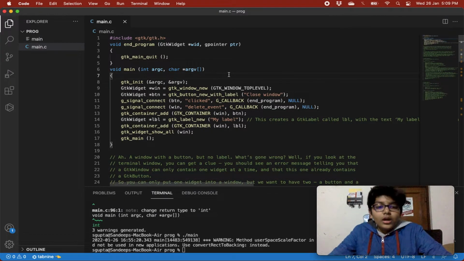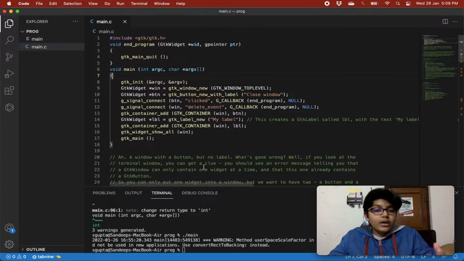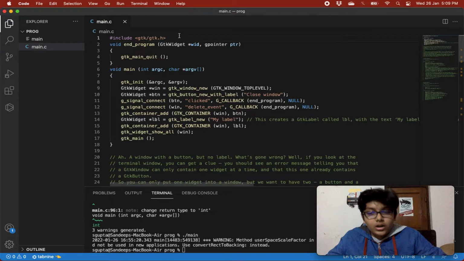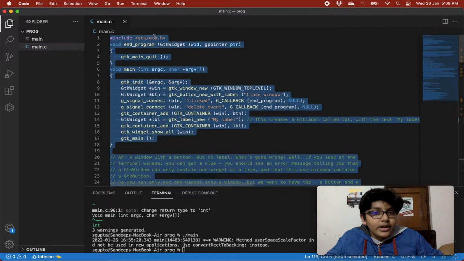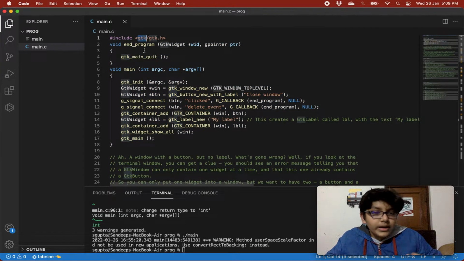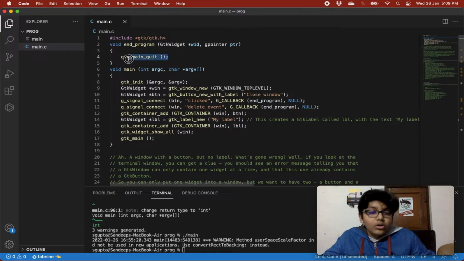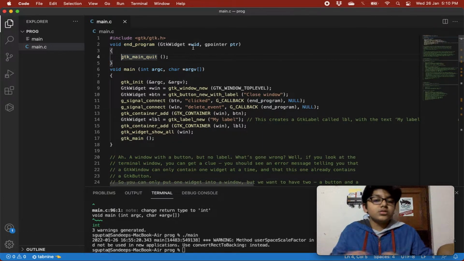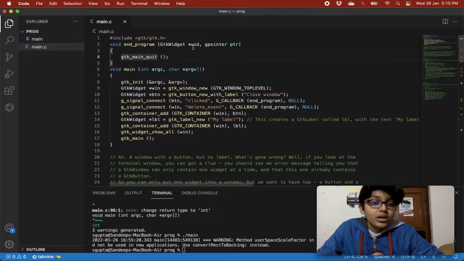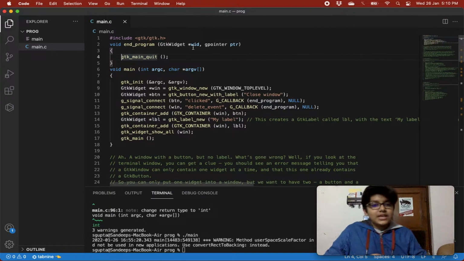So let's look at this example over here. Right now we are just jumping into how we can create a label. What we have done is include the gtk.h header file from GTK, as we always do. We have our end program method that is basically quitting our program. You won't understand this much if you haven't seen my last buttons video, so do check that out.